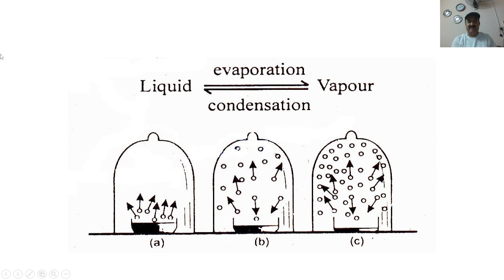Look at this, this means formation of vapors. So this is the formation of vapors. Vapors are formed, so this is evaporation. When these vapors lose energy and come back and combine with the liquid again, that is known as condensation.